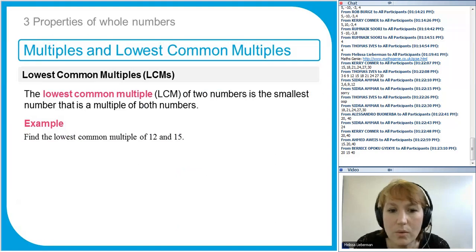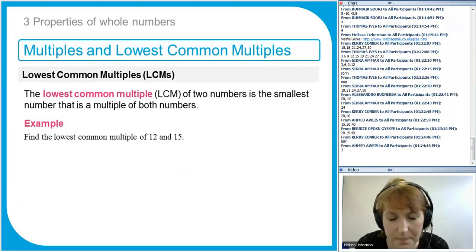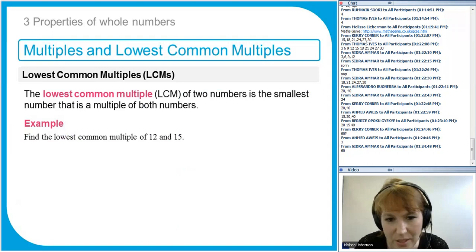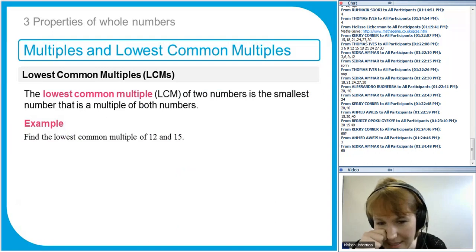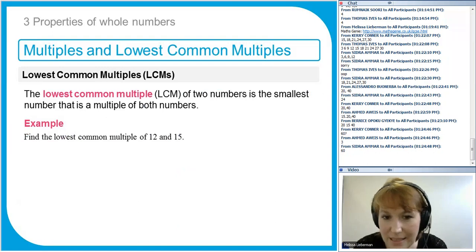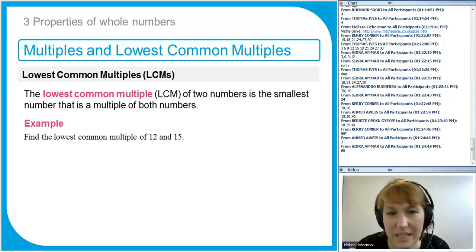So the easy way to do it, if the numbers are quite small, is to list multiples of both numbers and then see which ones are in both lists. So we've got a few ideas coming up here. 60, well, yep, 12 does go into 60 and 15 does go into 60. But is there a lower number? Is there a lower number that both 12 and 15 divide into?